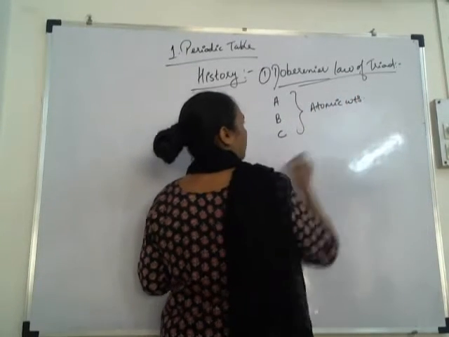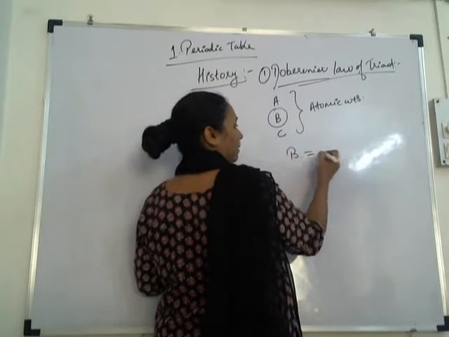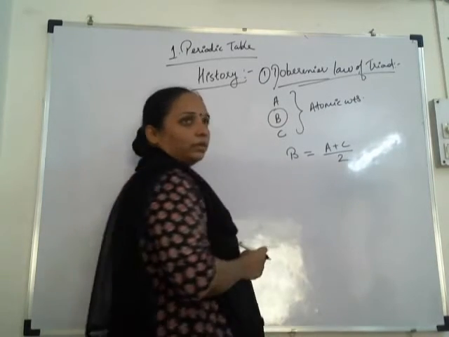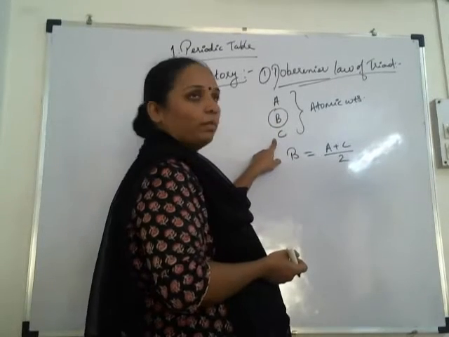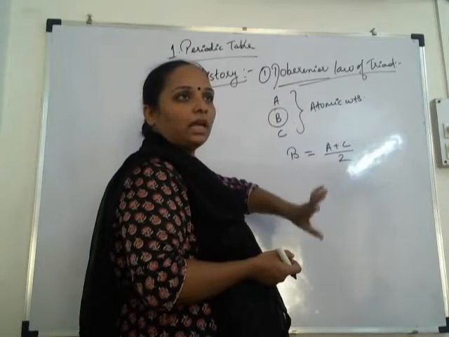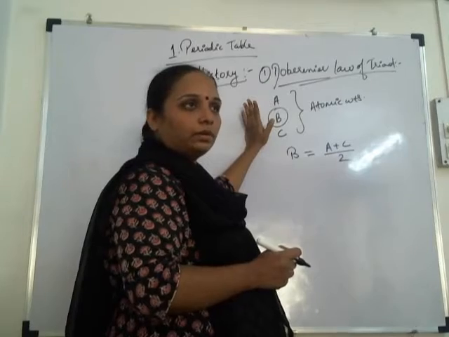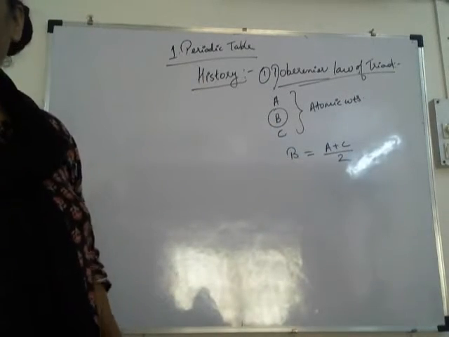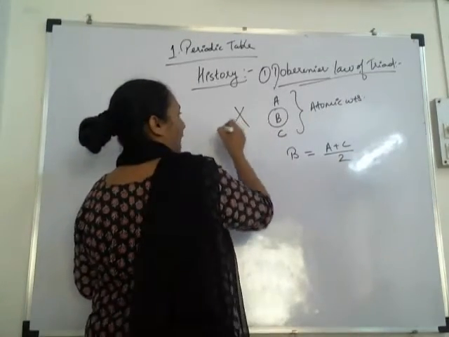Okay? Then the atomic weight of the middle element is equal to the average of atomic weight of the other two elements. मतलब फर्स्ट और थर्ड एलिमेंट का एटॉमिक वेट लेकर उसका एवरेज लिया तो वो जो एवरेज आता है, इट इज इक्वल टू द एटॉमिक वेट ऑफ द मिडिल एलिमेंट. ओके, that was Doberanus law of triad, but this law